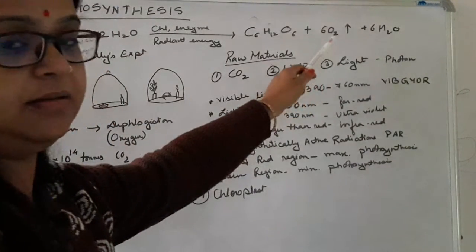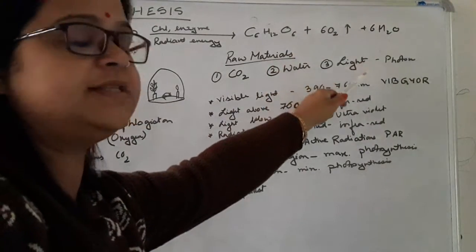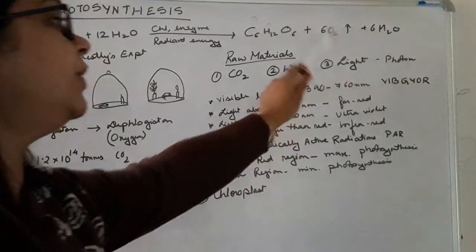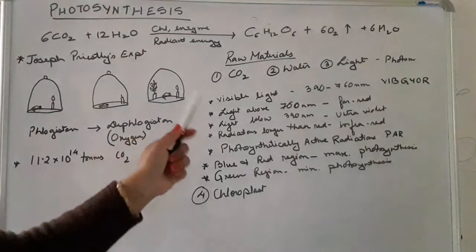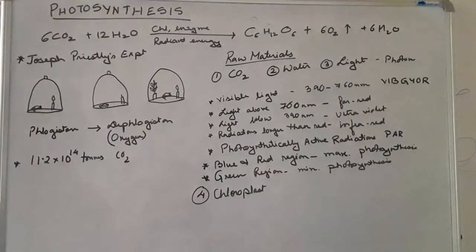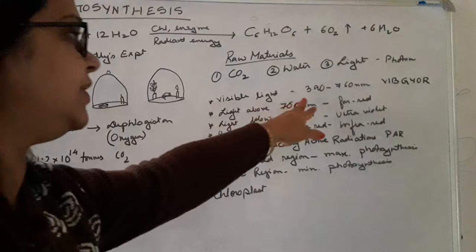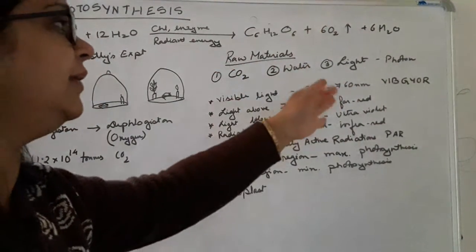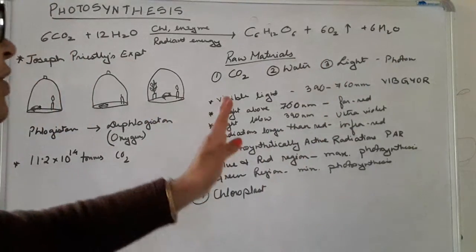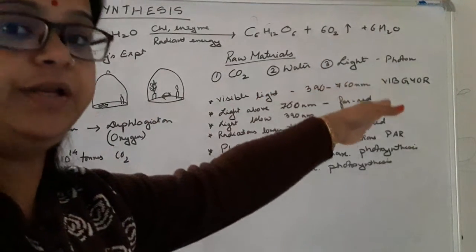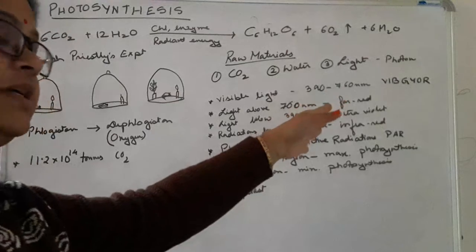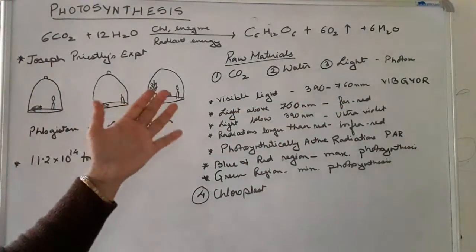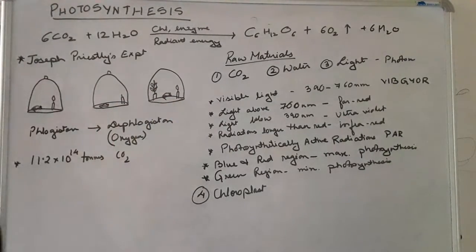Then light. The particles of light we call photons, and the energy value of a photon is a quantum. Now we know that different light wavelengths are there. Visible light ranges from 390 to 760 nanometers, and we know VIBGYOR: violet, indigo, blue, green, yellow, orange and red. These VIBGYOR radiations have different wavelengths, and accordingly they show different colored radiations.